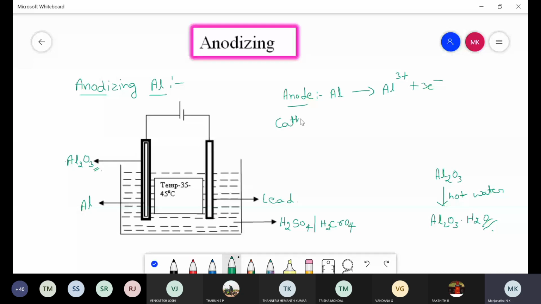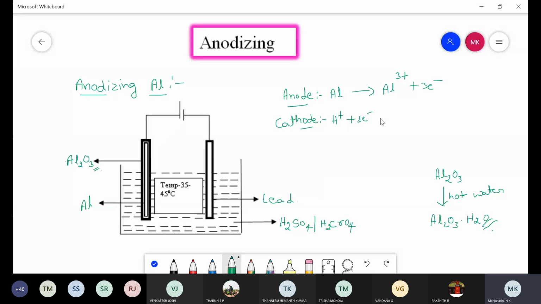At the cathode there is a reduction reaction, in which the H plus ions gain the liberated electrons.